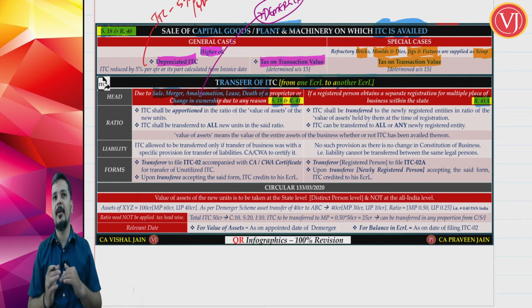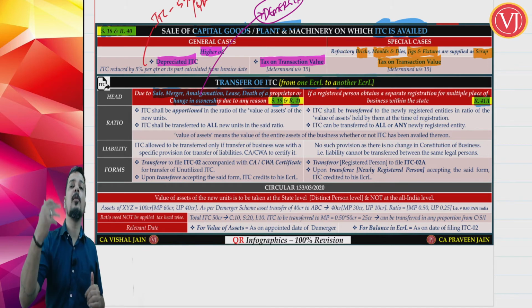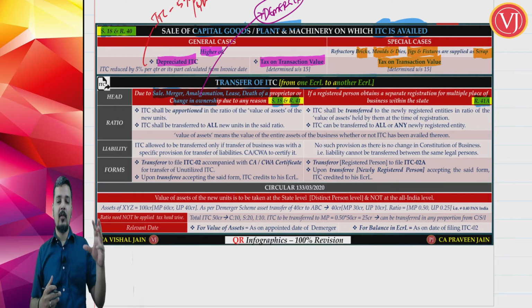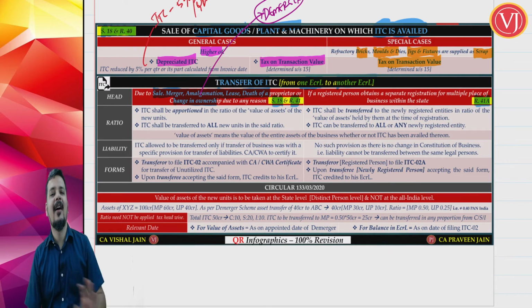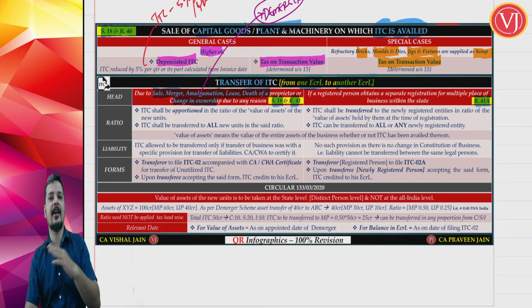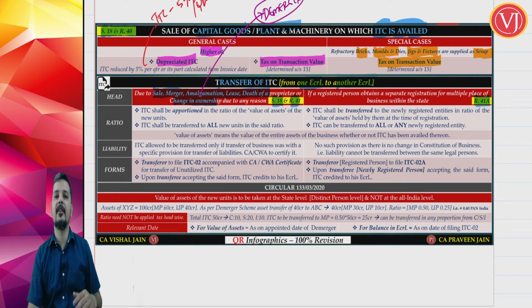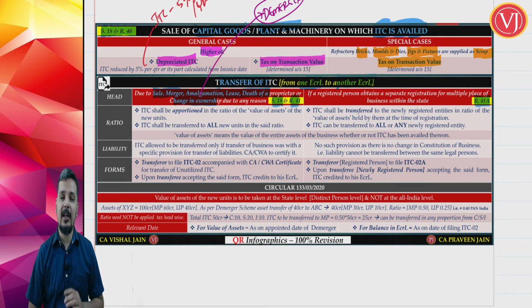Only in case of demerger, where A Limited is split into B Limited and C Limited, whatever credit is there in A Limited has to be given to both B Limited and C Limited. Now, you have to go for pro rata basis, proportionate calculation. Otherwise, things are very simple. Sale means give the entire credit, lease means give the entire credit, death of proprietor means give the entire credit, right? Merger, amalgamation means add it and give it. Only in case of demerger, you have this special pro rata calculation, right?